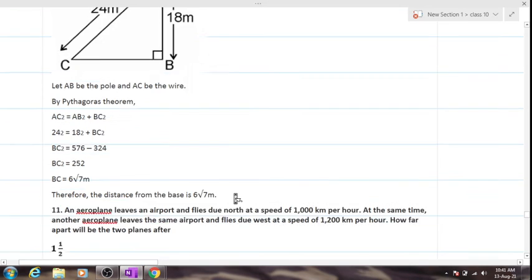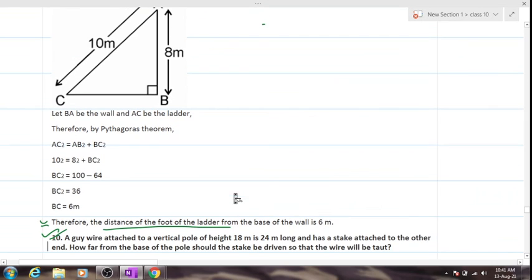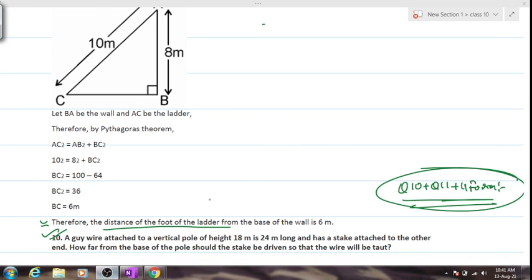Question number 10, 11. Question number 10 plus question number 11 plus Google form will be your assignment for today. Now, if anybody has any doubts regarding